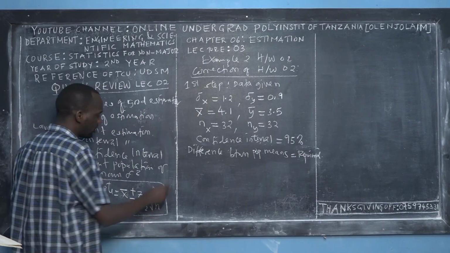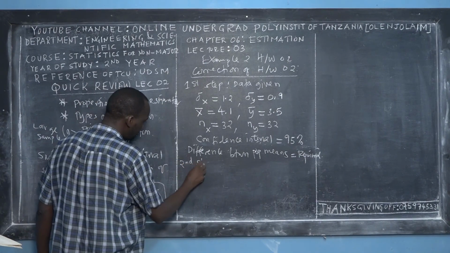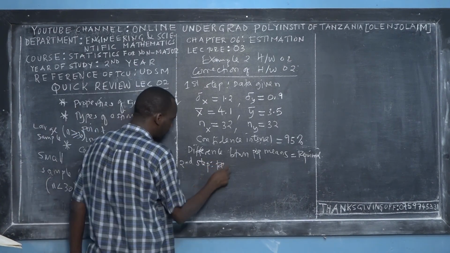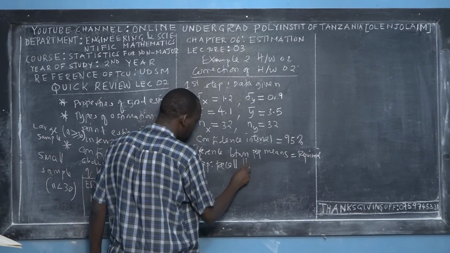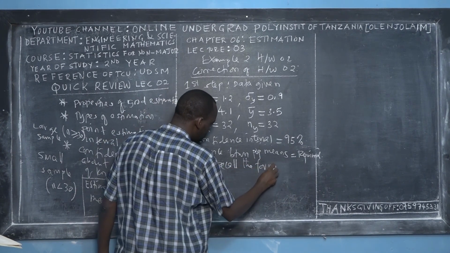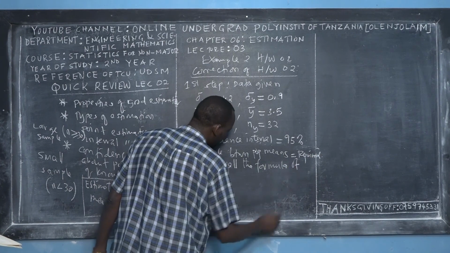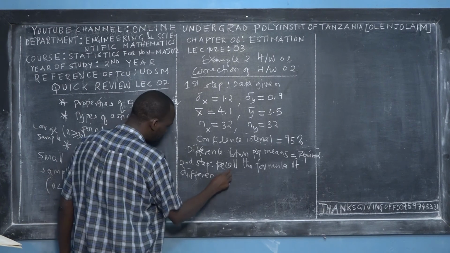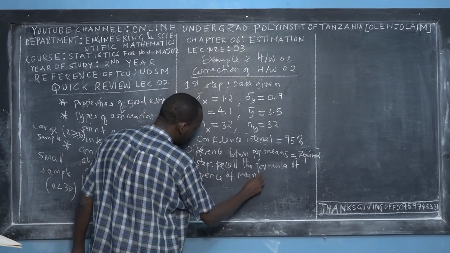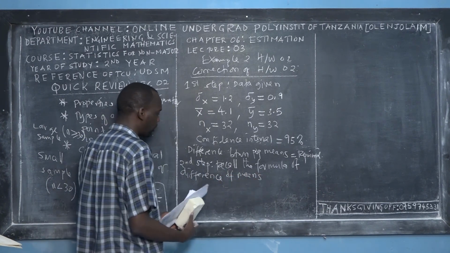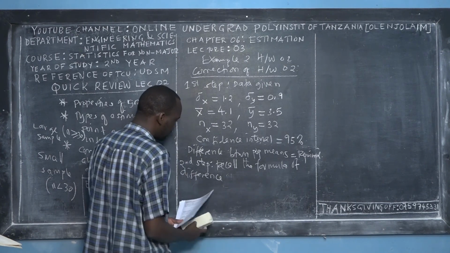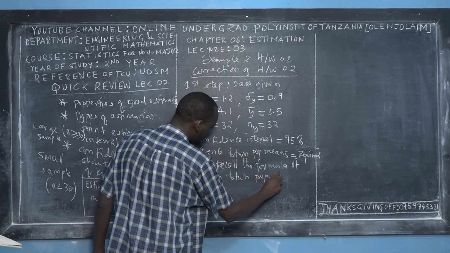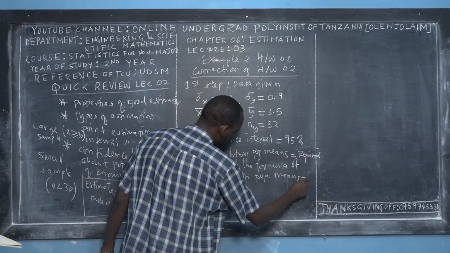So we require that one. So then we go for the second step. The second step now, we have to recall the formula that I've told you. Recall the formula of what? Of finding the difference. Difference of what? Difference of means, right? Or the difference between population means.